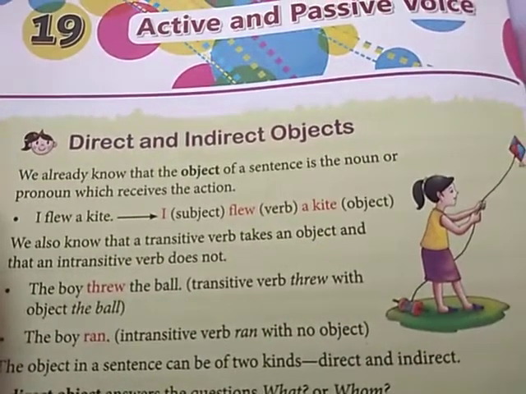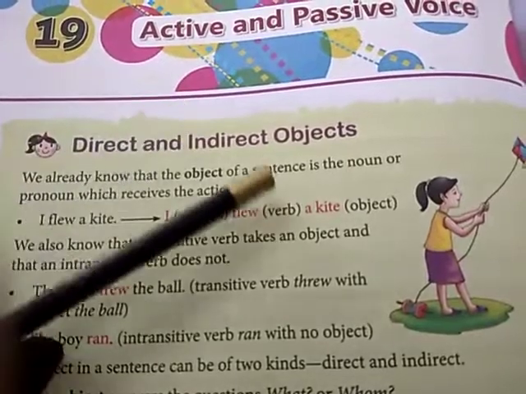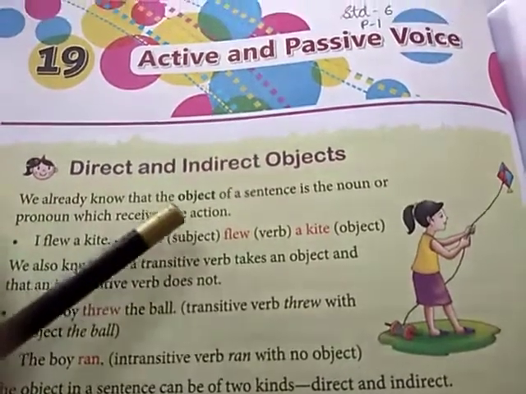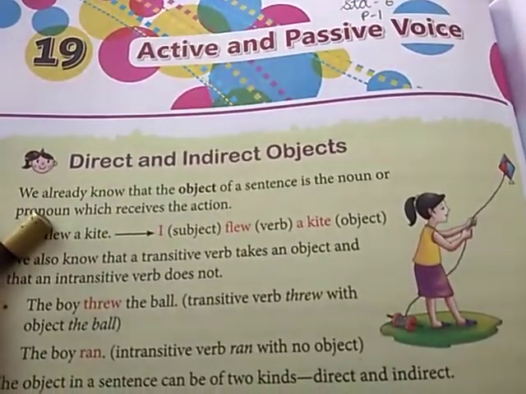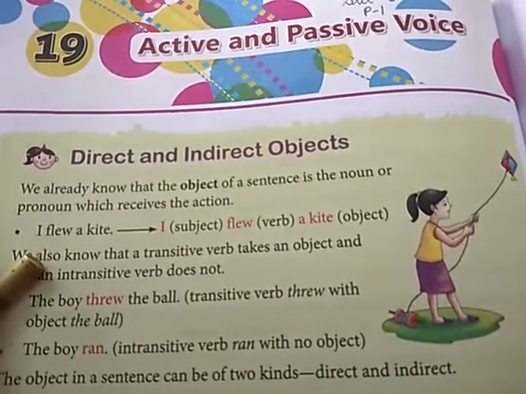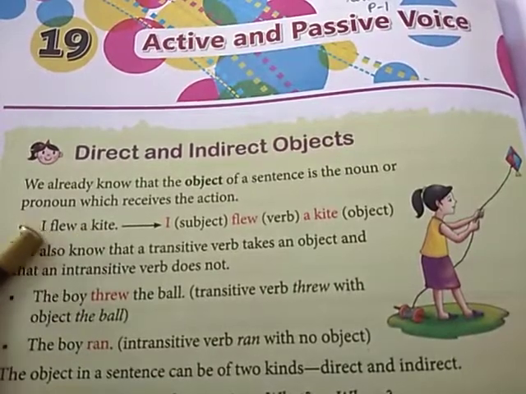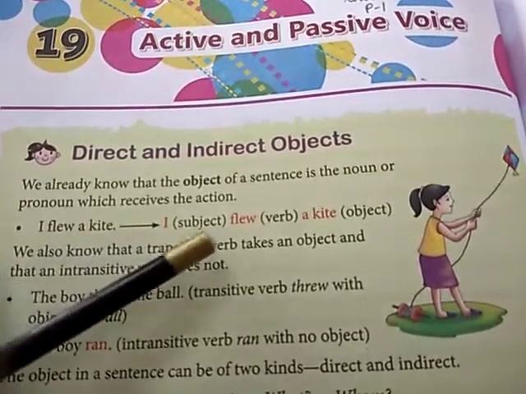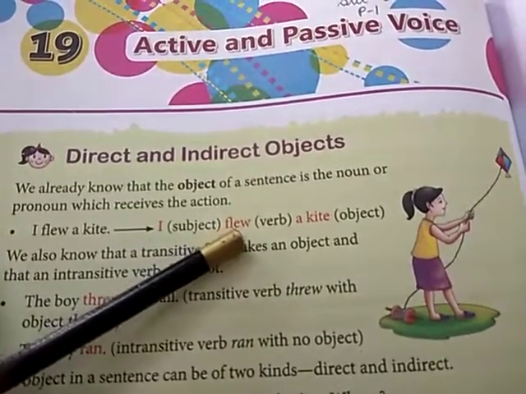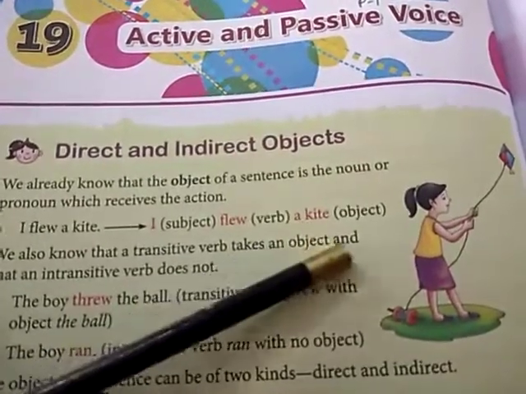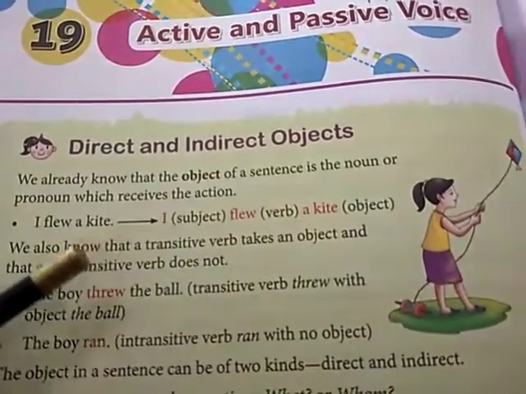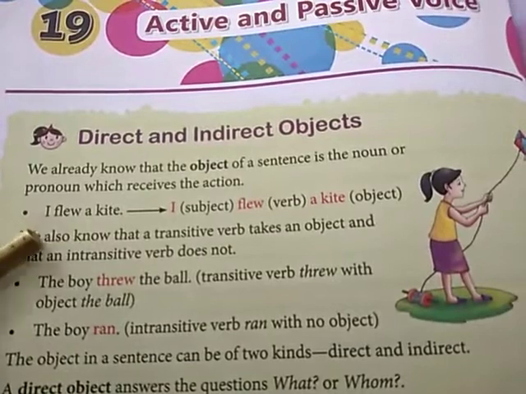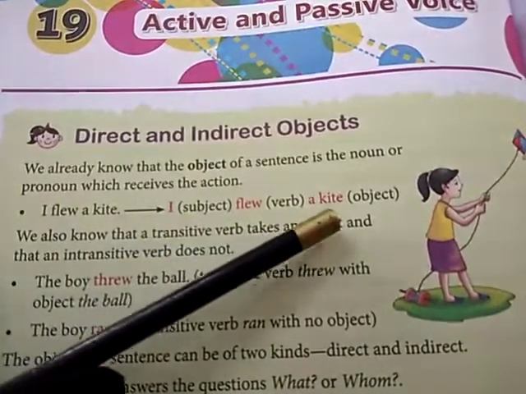Before we learn that, we have to know what direct and indirect objects are. Every statement will have an object, and that object can be either a noun or pronoun, and it also receives the action. Look at the example here. I flew a kite. Here, I is the subject who is doing the action, and flew is the verb, the action word, and a kite is the object. The object is receiving the action, right? What is the action? It is being flown. And who is doing that? The subject is performing an action on the object.